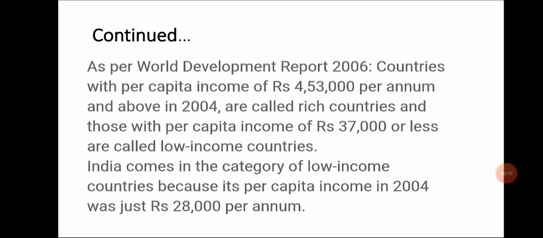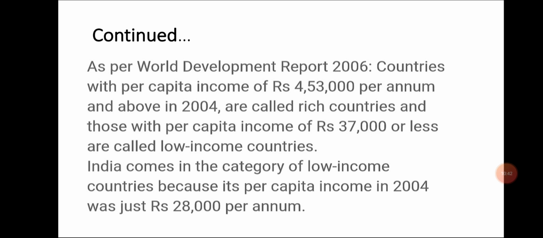You can see here that countries with a per capita income of rupees 4,53,000 per annum and above in 2004 are called rich countries, and those with a per capita income of rupees 37,000 or less are called low income countries.